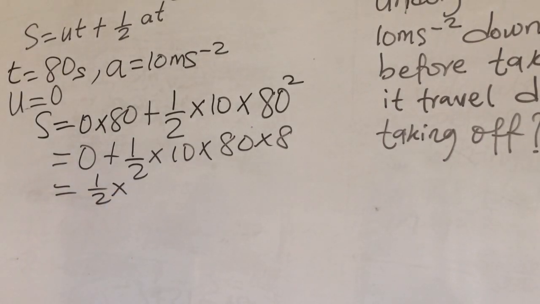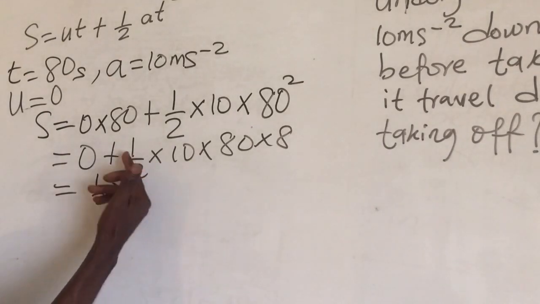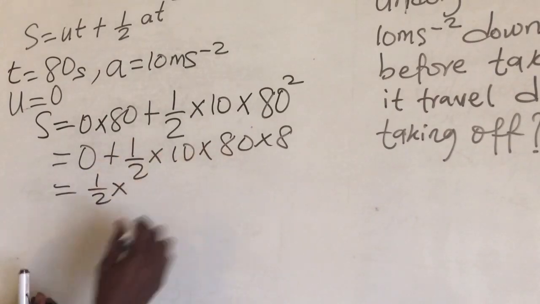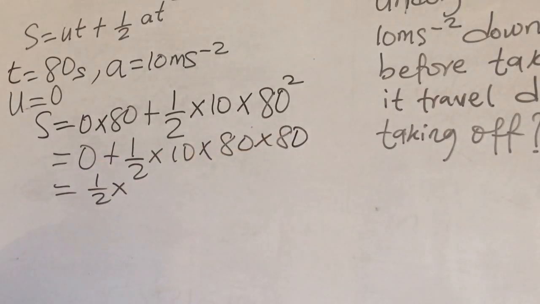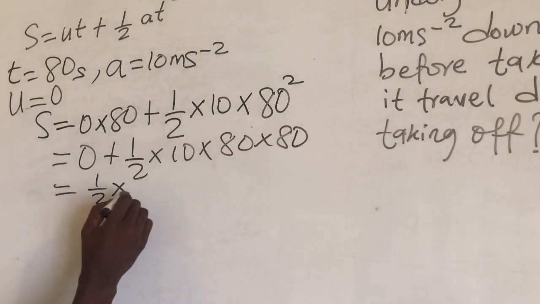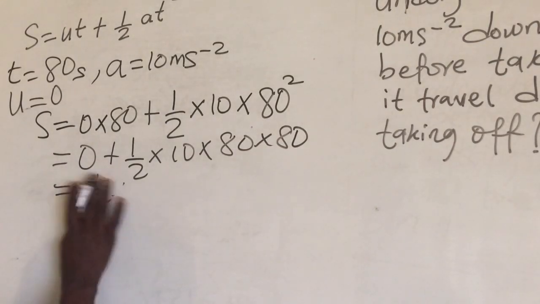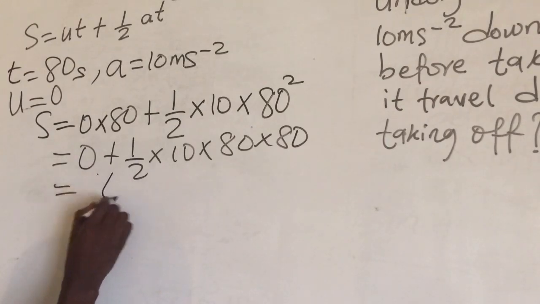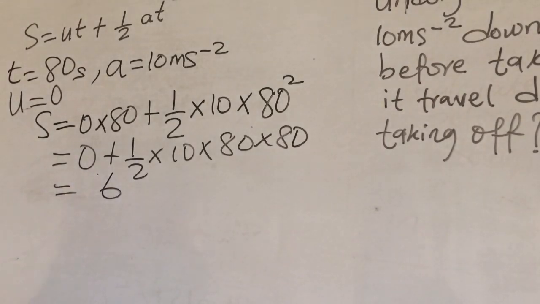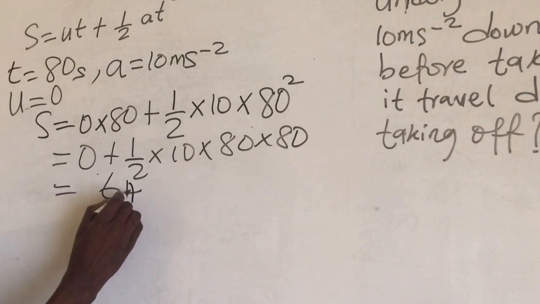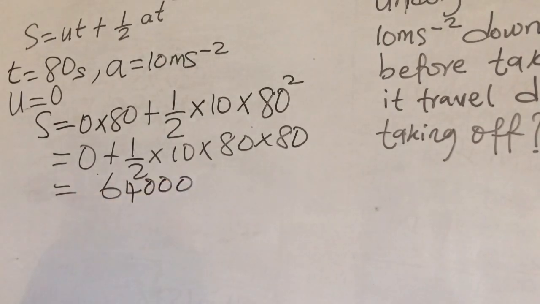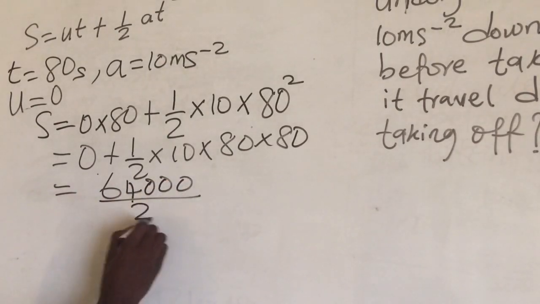Using our calculator now, when we multiply everything, 1 times 10 times 80 times 80, we now have 64,000. We now have 64,000 all over 2.